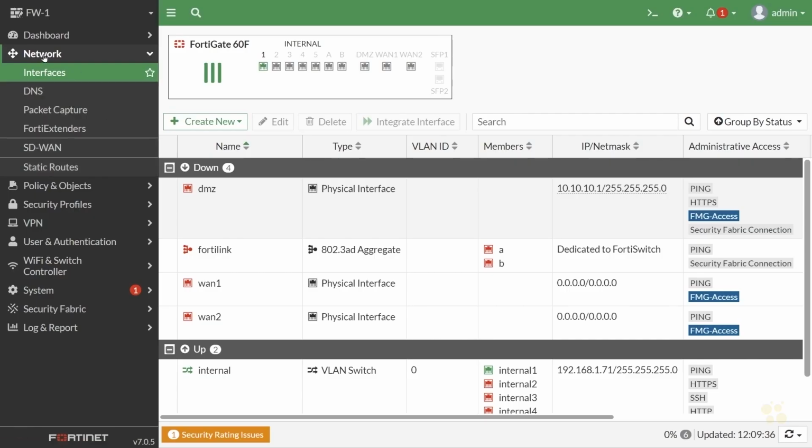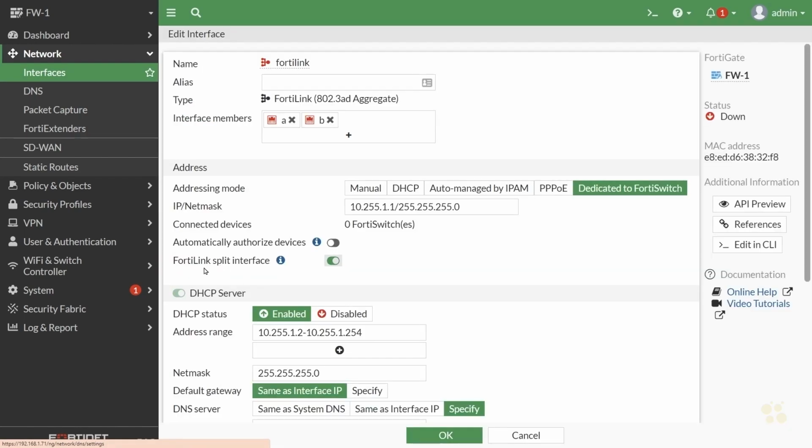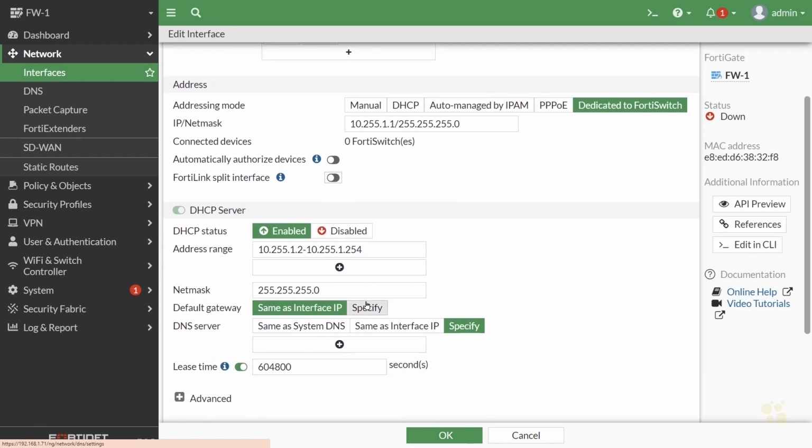So back to the network section we go, and if we click here on interfaces, here once again we have our FortiLink. Let's go back in. So for our purposes, we don't need to enable the FortiLink split interface. We'll go ahead and disable that. And next we have our DHCP server settings. Now these are the DHCP server settings for the switches, who will become effectively DHCP clients.